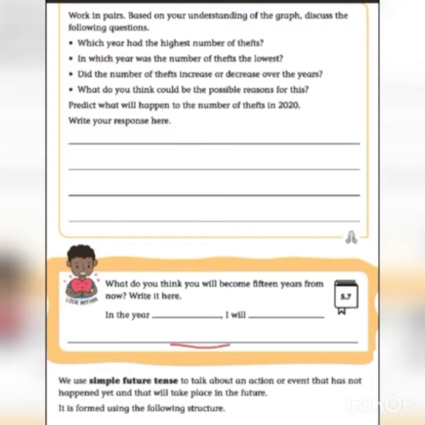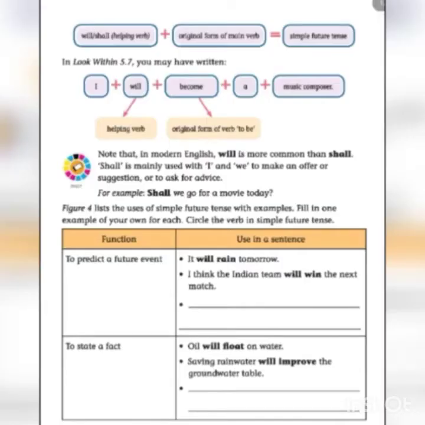Next, we use simple future tense to talk about an action or event that has not happened yet and that will take place in the future. It is formed using the following structure: will or shall, the helping verb, plus the original form of the main verb, equals simple future tense. In Look Within 5.7, you may have written, I will become a music composer. Will is a helping verb, and become is the original form of the verb.